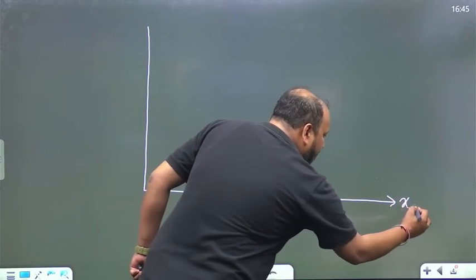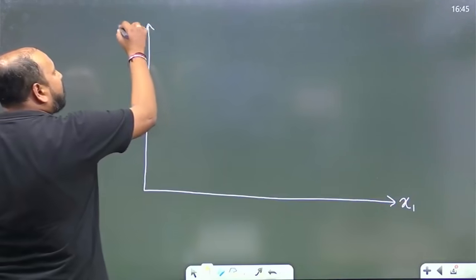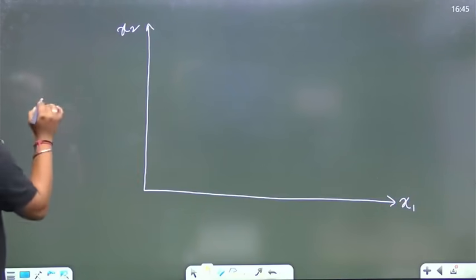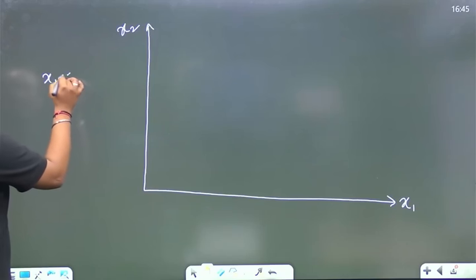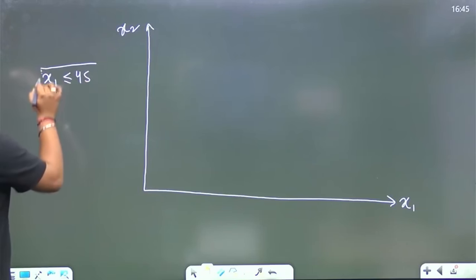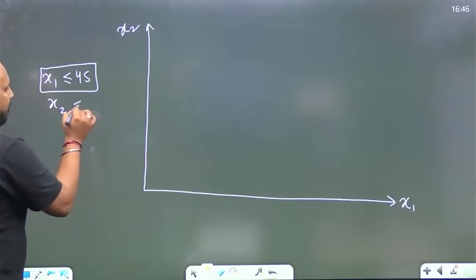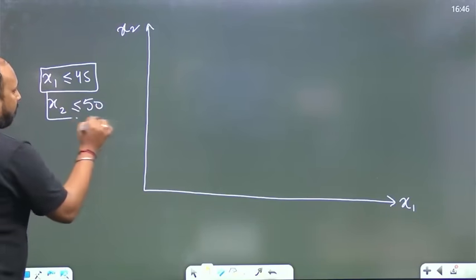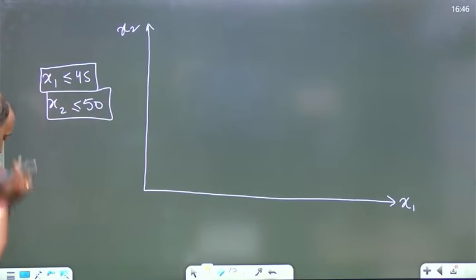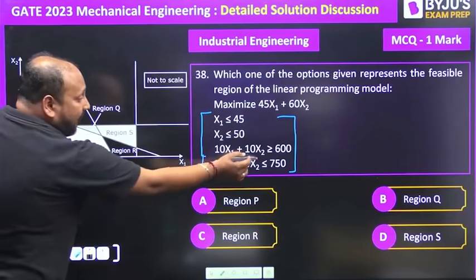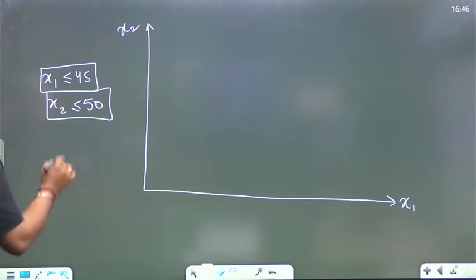This is x1, this is x2, right? So the first constraint we have is x1 is less than or equal to 45. Okay, let me write all the equations because it will be easy for me. x2 is less than or equal to 50, right? Okay, next, 10x1 plus 10x2 is greater than or equal to 600.